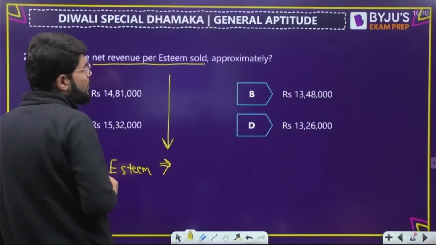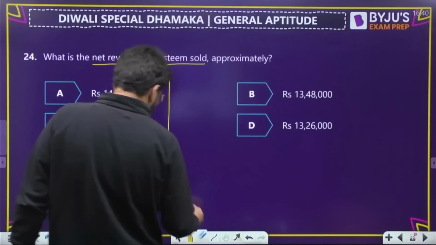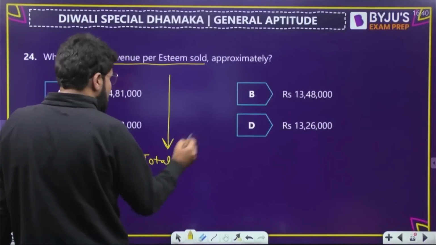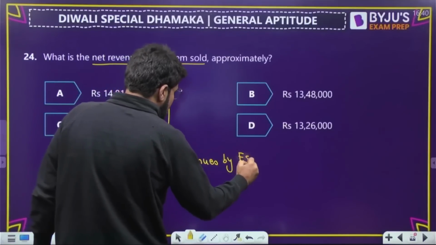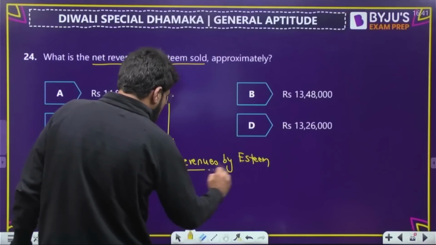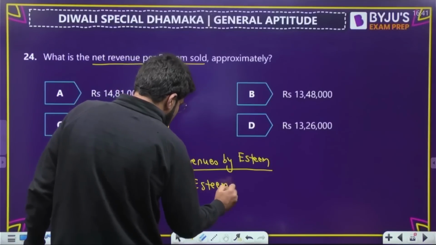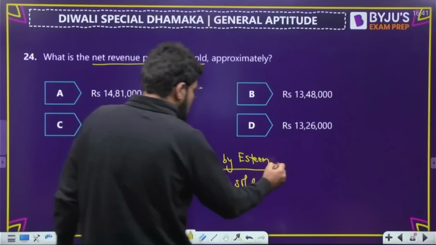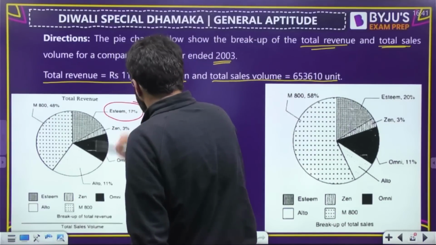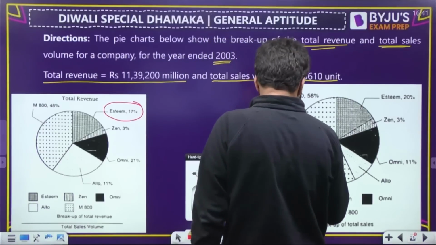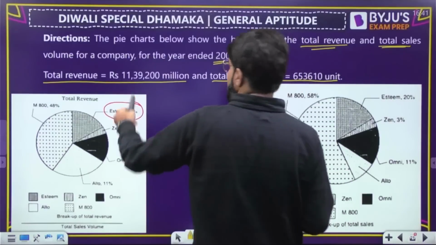Net revenue per Esteem कितना होगा? Total revenue by Esteem divided by total Esteem sold. इसको ऐसा लिख देते हैं ना. So what you need to calculate is net revenue per Esteem. So what is the total revenue earned by selling Esteem, divided by total Esteem sold? Okay, so what is the net revenue earned by Esteem? आ जाएंगे Esteem के ऊपर. Have a look into this. 17% of the total revenue is contributed by this Esteem. 17% of how much? Of this revenue,